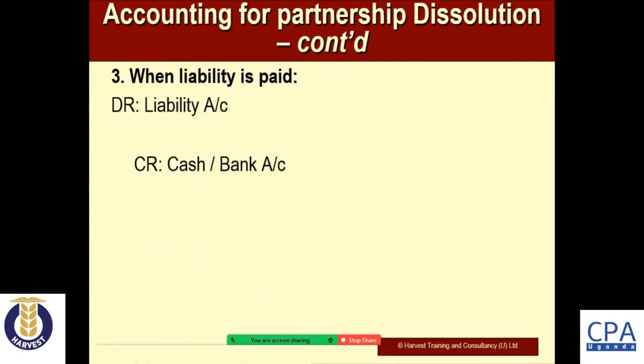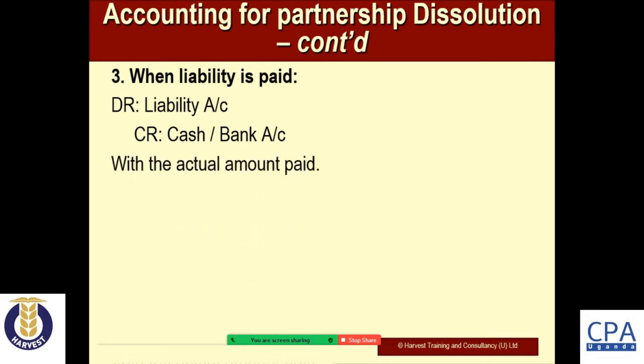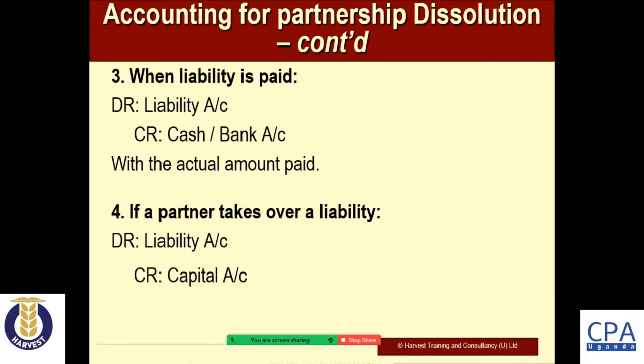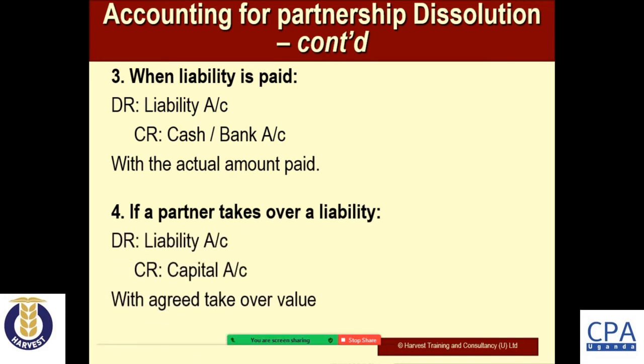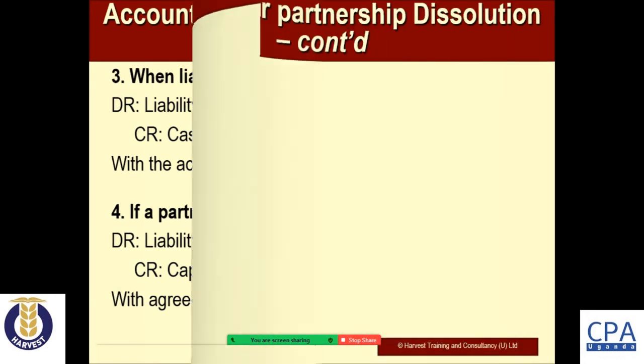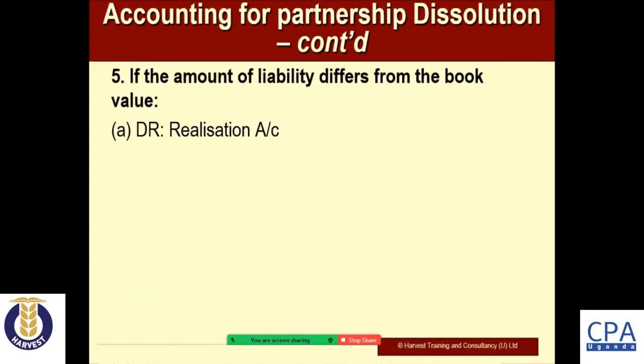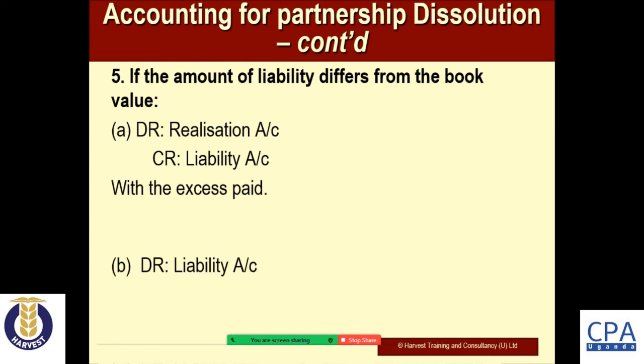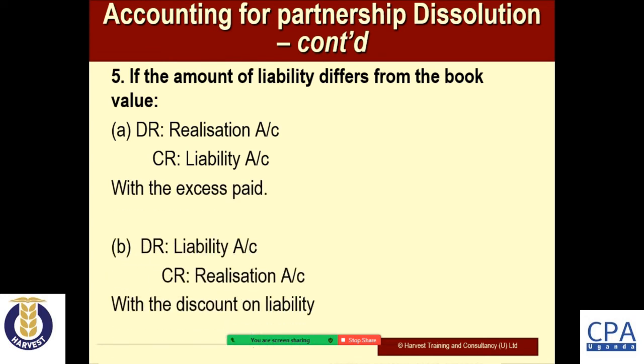When a liability is paid, debit the liability, credit cash. Of course, you clear a liability using cash. And if a partner takes over a liability, we debit the liability and credit their capital account with the agreed takeover value. All those entries have been given to you.